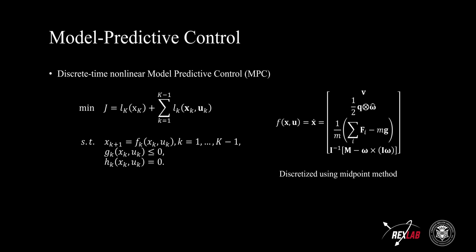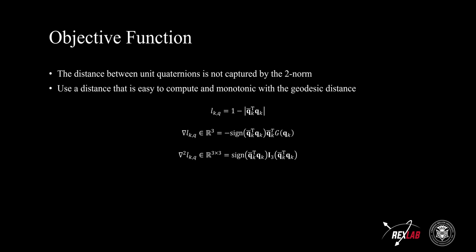We used the following standard discrete-time nonlinear MPC problem formulation in our controller. Specifically, we used an LQR-style cost function plus a special term for unit quaternions. The constraints include dynamics constraints with unit quaternions and friction cone constraints. Since the distance between unit quaternions cannot be captured accurately by the two-norm distance, we used a metric that is easy to compute and monotonic with the geodesic distance.